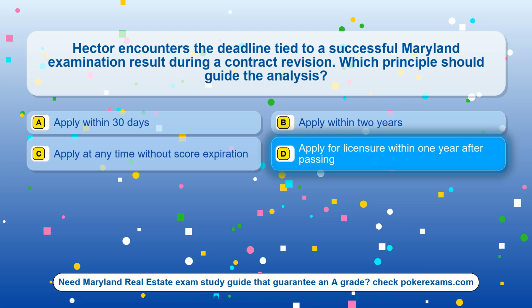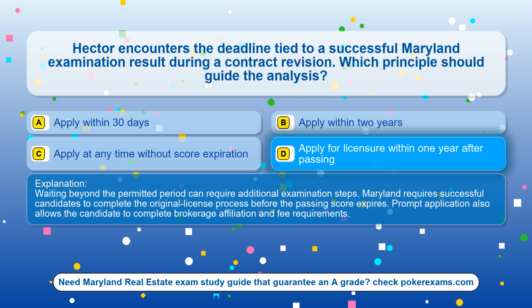The correct answer is option D, apply for licensure within 1 year after passing. Waiting beyond the permitted period can require additional examination steps. Maryland requires successful candidates to complete the original license process before the passing score expires. Prompt application also allows the candidate to complete brokerage affiliation and fee requirements.